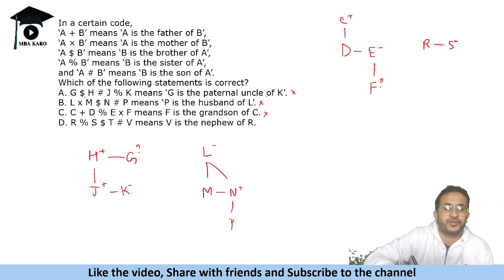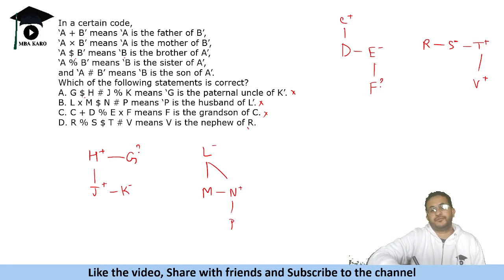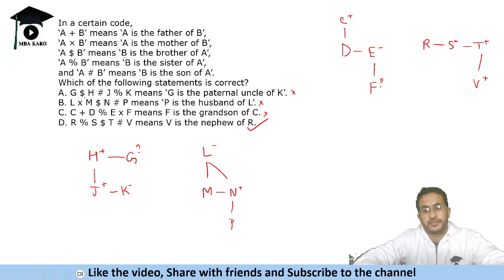So S is the sister of R. S dollar T. T is the brother of S. Okay. And then T hash V. Hash means V is the son of T, so V is the nephew of R, right? Nephew because he is son, and brother's son. So this is the correct one.